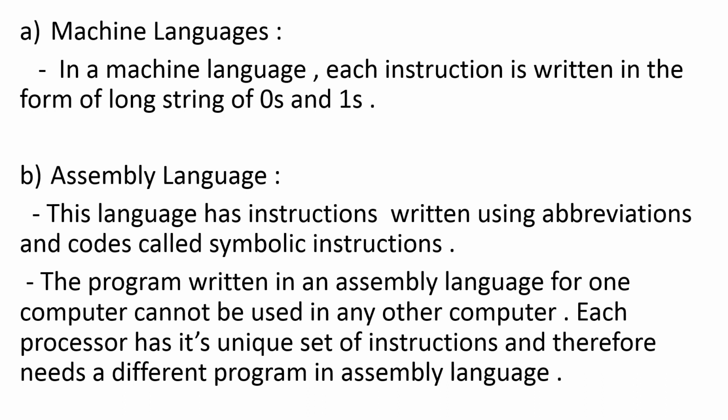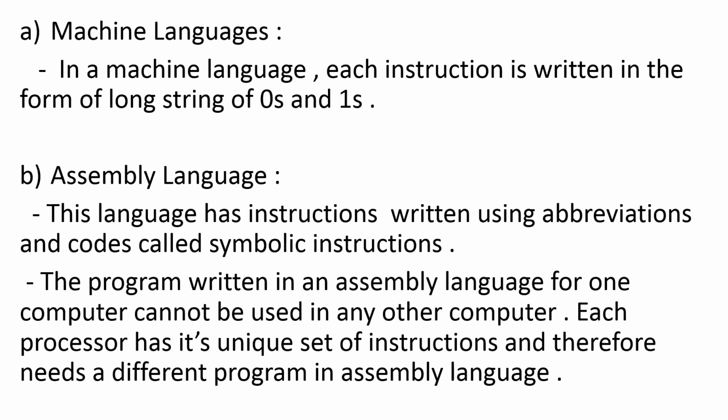Now it is very difficult for the user to write a program in machine language, but at the same time it is very beneficial for the computer to understand the program. It is very difficult for us to write the program in machine language, but it is very beneficial for the computer to understand it.